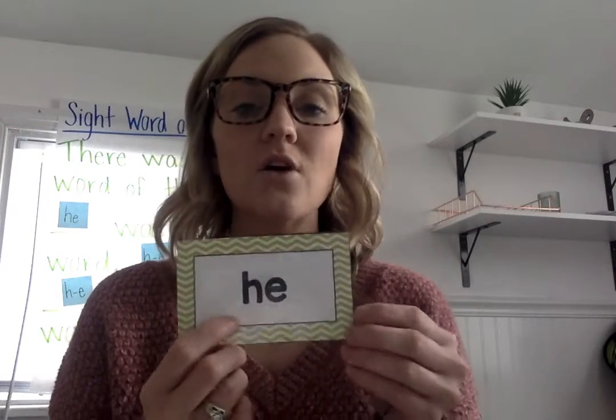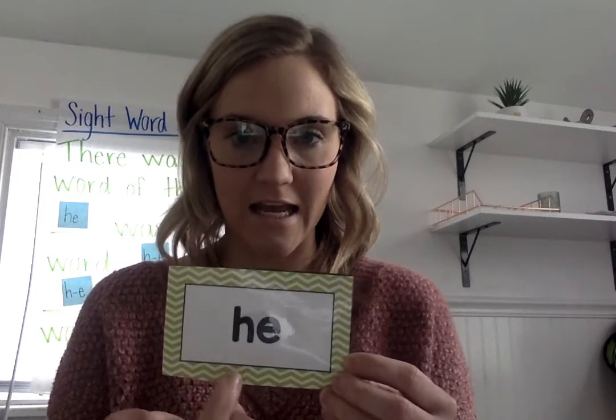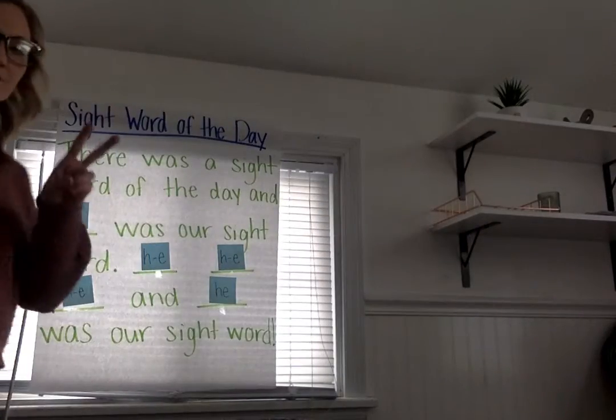All right? So let's go ahead and just spell he. How do we spell it? H-E. Very good. Excellent. H-E. Okay, so we're going to do our sight word song. We'll talk about the word a little bit, come up with some sentences, find the word he in the sentences, and then we'll do our sight word house. Okay? All right, so let's go ahead and sing our sight word song 2 times.